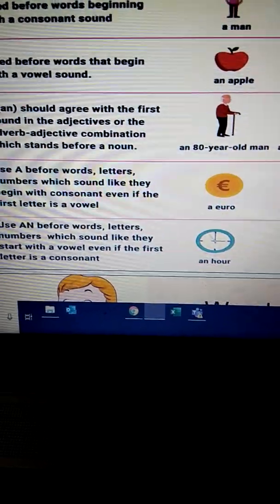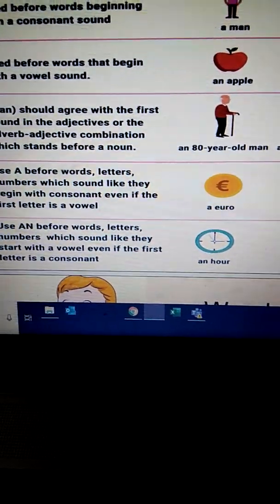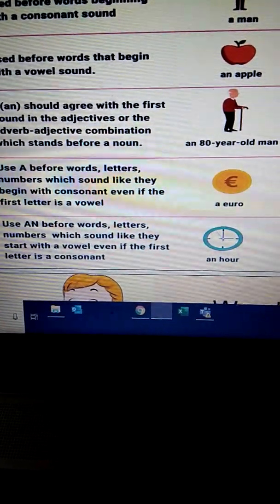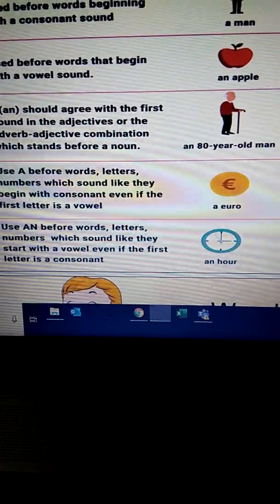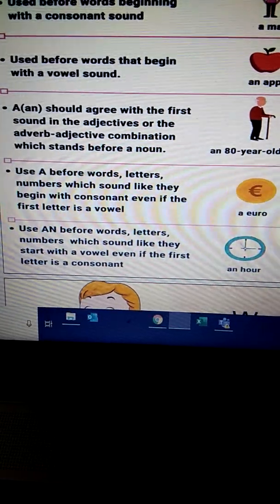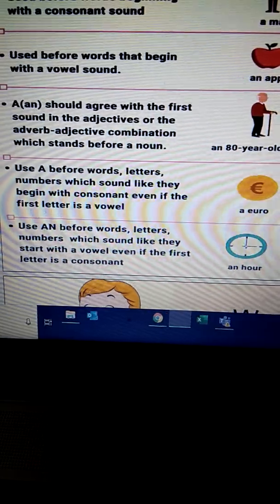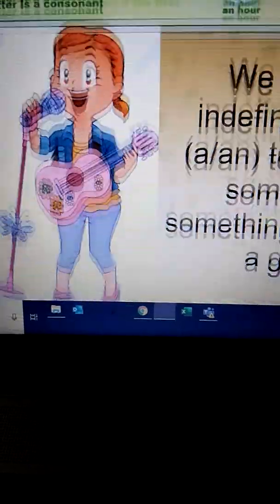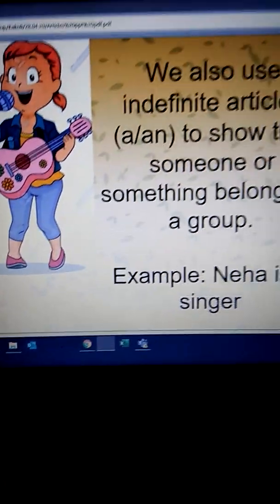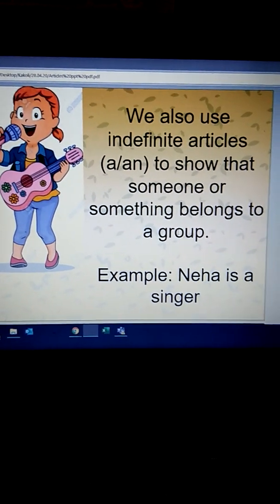Similarly, use a before words or letters or numbers which sound like they begin with a consonant even if the first letter is a vowel. So you have to identify the sound, not the letter. Use an before words, letters, numbers which sound like they start with a vowel even if they start with a consonant. We use the indefinite article a or an to show that someone or something belongs to a particular group.